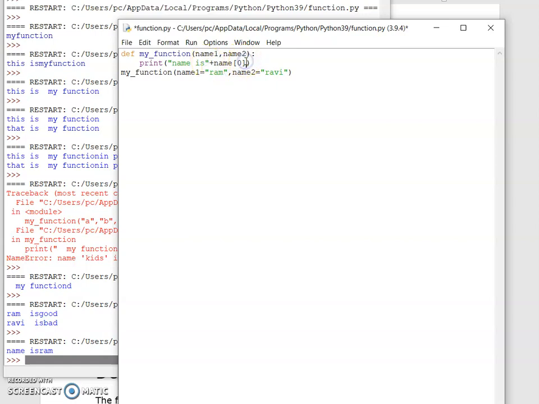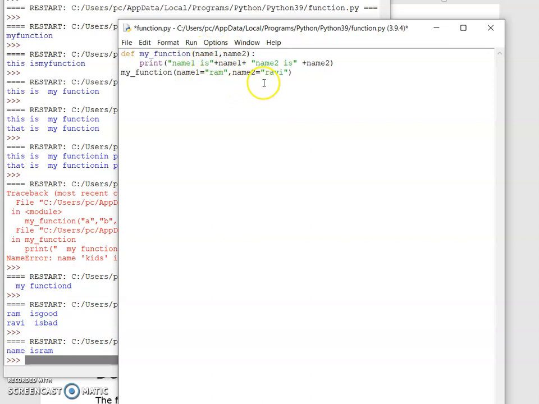Okay, name one is M1, name two is M2. Now I have given only keys here.